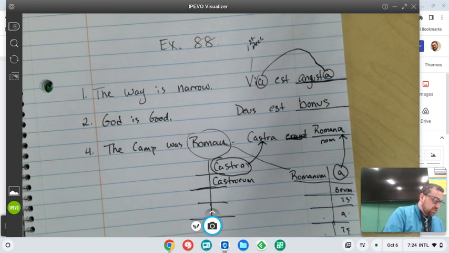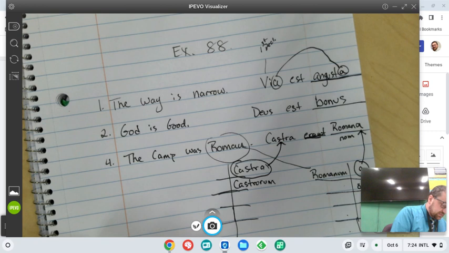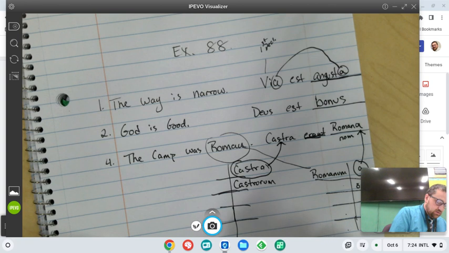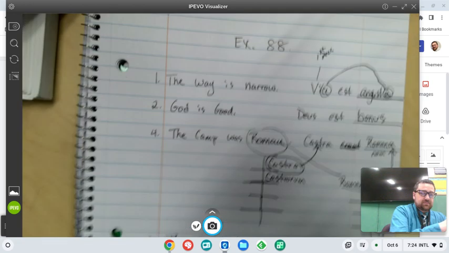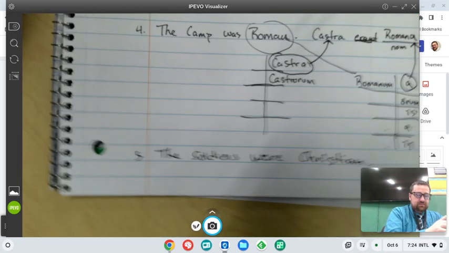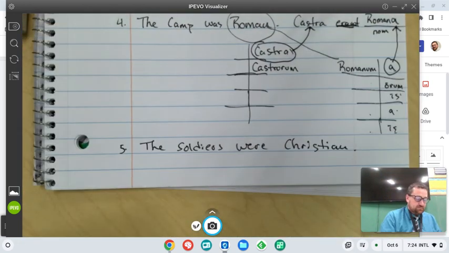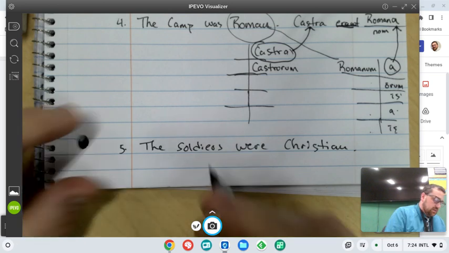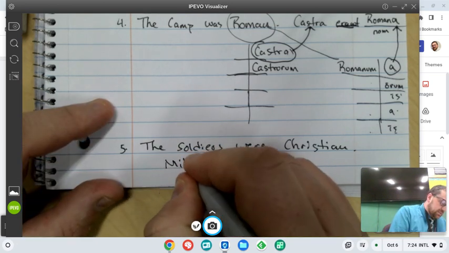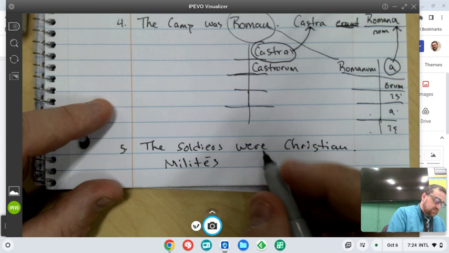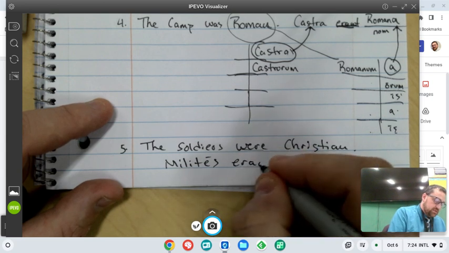And let's throw in the soldiers were Christian. That's number 5. The soldiers were Christian. And soldiers are milites. And for were, we want erant.